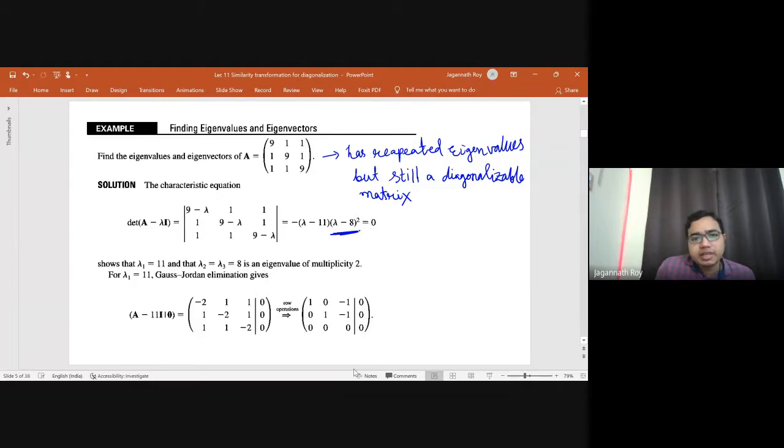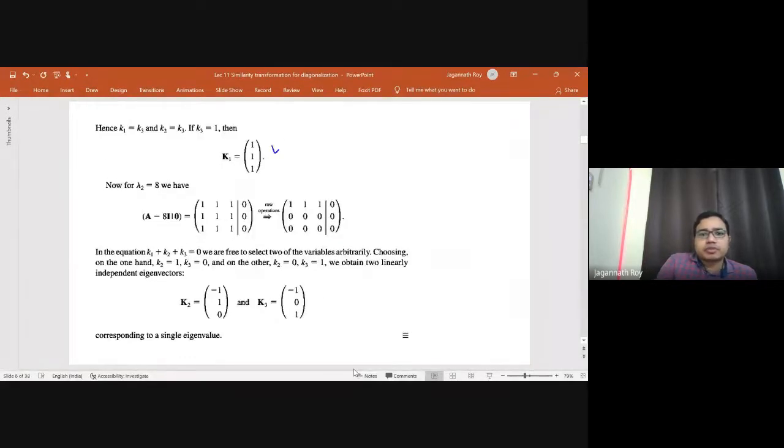And we have seen that for lambda equals 11, we have one eigenvector. So this one was one eigenvector. And for lambda equals 8, we have two eigenvectors.